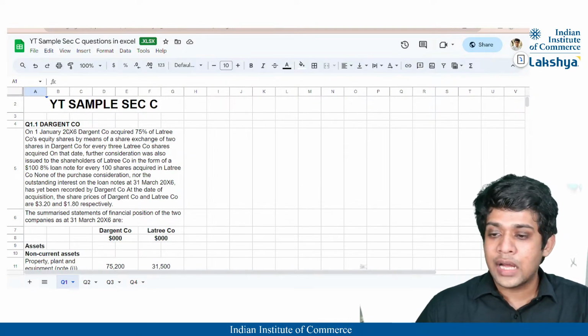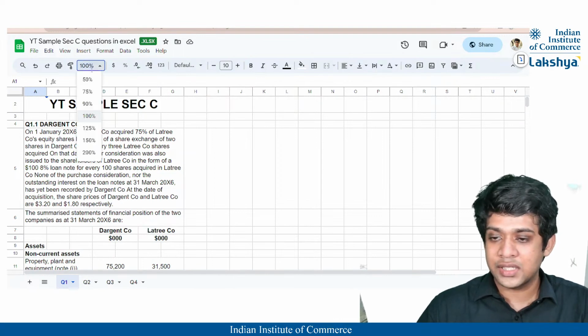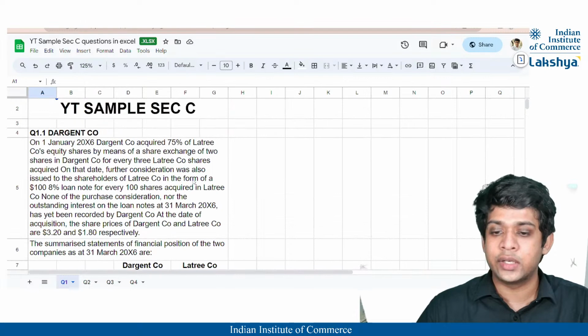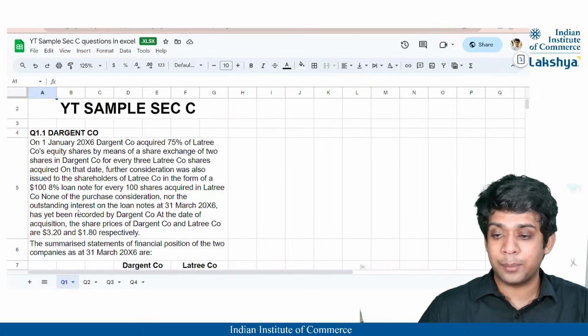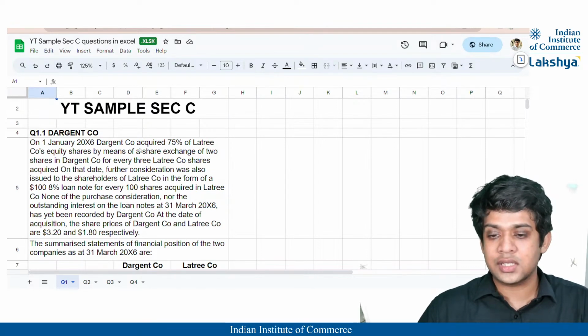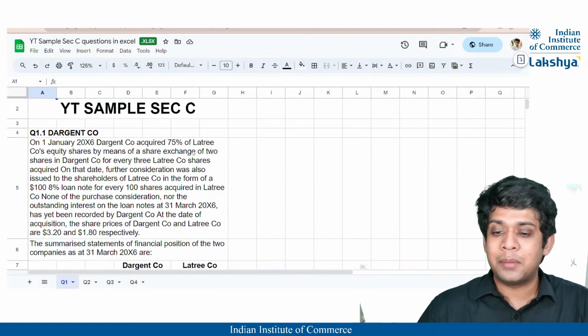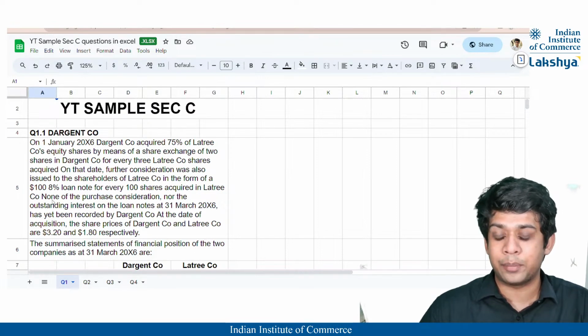So, guys, Dargent Company on 1st January, I'll just increase the size so that it is clearly visible to everyone. So let us understand our section C question. On 1st January 2006, Dargent Company acquired 75% of Latry Company's equity shares by means of a share exchange of 2 shares in Dargent Company for every 3 shares in Latry Company. On that date, further consideration was also issued to the shareholders of Latry Company in the form of a $100 8% loan note for every 100 shares acquired in Latry Company.